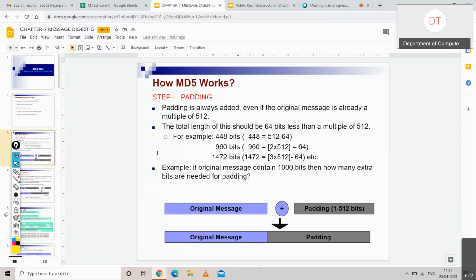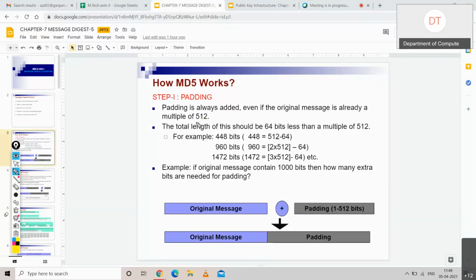Now what are the steps of MD5? What are the steps included for generating MD5? The first step is padding. Padding means we are going to add some bits. When are we going to add some bits? We want the input to be a multiple of 512.